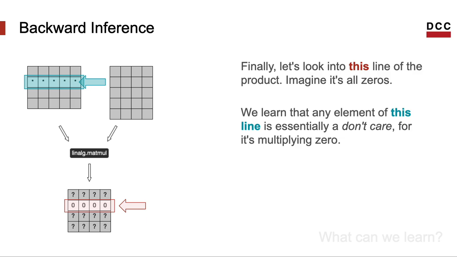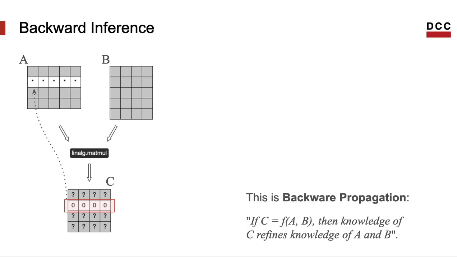The fact that somehow we had already concluded that the product had a line of zeros, so regardless of what we have as inputs, the second line of the input is contributing to form a line of zeros only. Thus, we can treat that as don't care elements. I mean, we can treat these elements in blue as zeros or as anything. That does not matter, for they are only being used to produce zeros anyway. This is what we call backward propagation, where the knowledge of the result contributes to infer information about the operand.